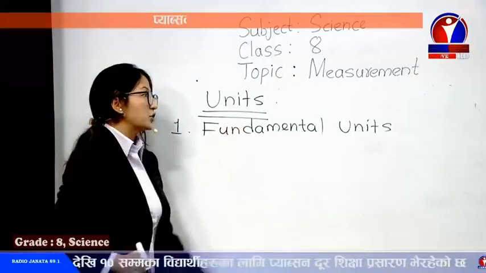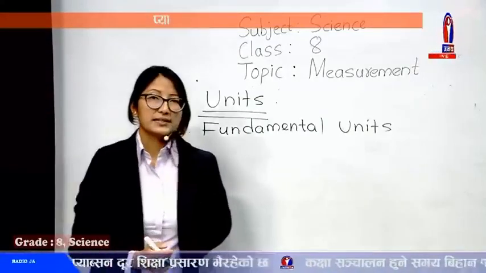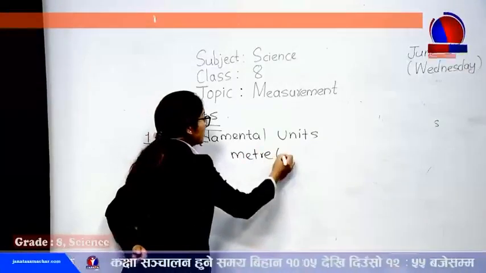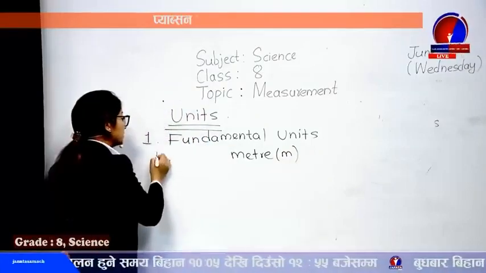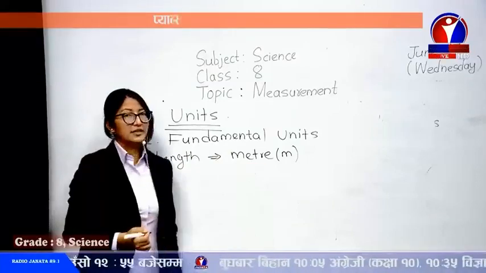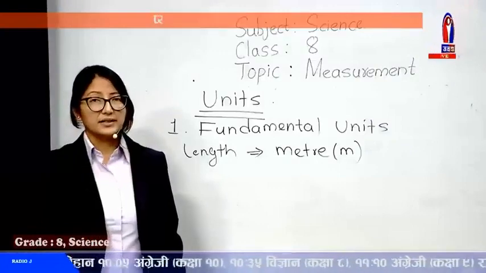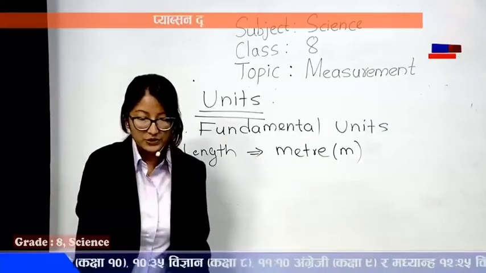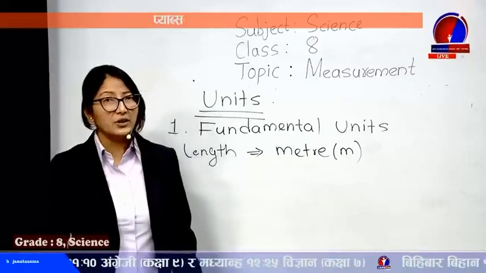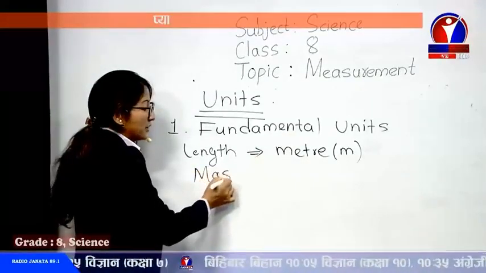Now here, fundamental units, the first type of unit. Like here, meter. Let's discuss a little bit about meter. We represent it by m. This is the unit of length. Meter is a fundamental unit. It's independent. This unit doesn't depend on any other unit. The units which are independent of other units, which do not depend on any other units, are called fundamental units.